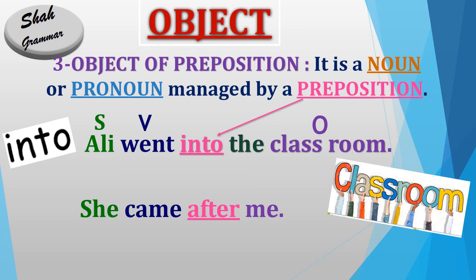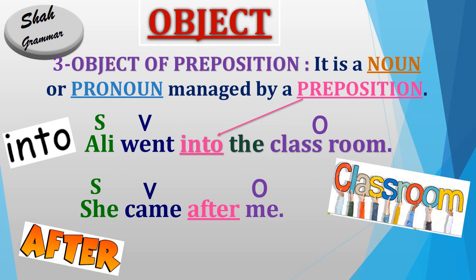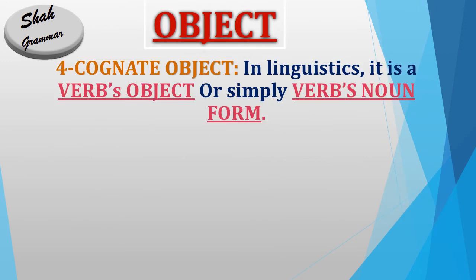Let's see the next example. She came after me. Here she is the subject, came is the second form of our verb come, after is a preposition, and me is the object. In this sentence, me, which is an object, is following after. After is a preposition, so me, which is following a preposition, is our object of preposition.